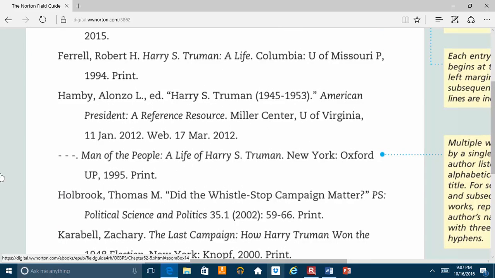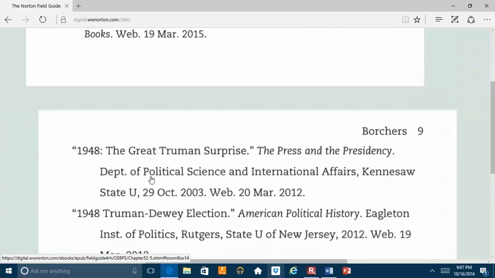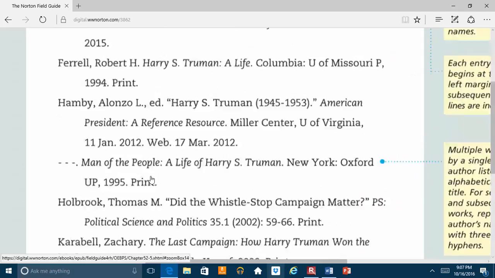Whenever you see these dashes here, that just indicates that it is the same beginning information, or the same author information in this case, as the source above it. So instead of repeating Hamby, comma, Alonzo L, it's just saying that I've gotten this information from the same source that's mentioned above. Okay. All right, and so we have the works cited page here.